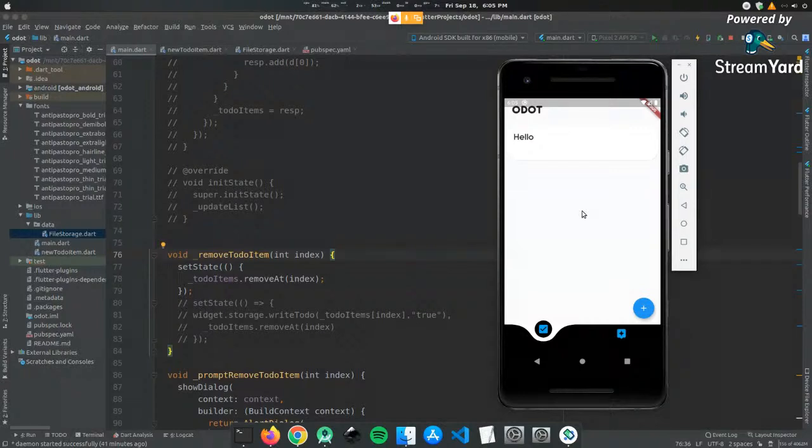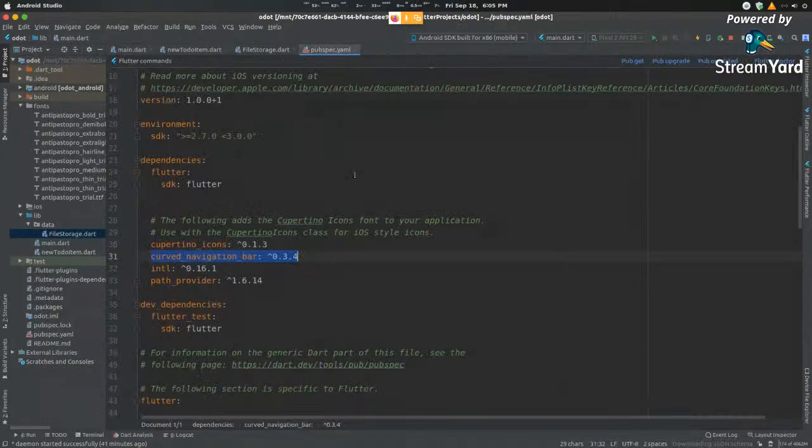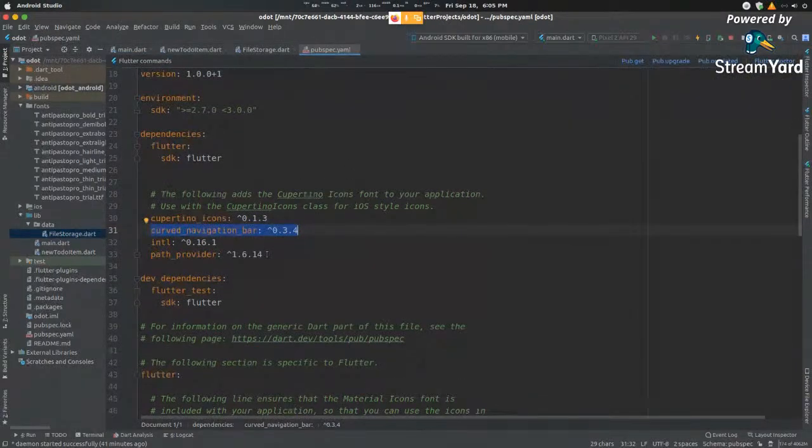In order to do that, we need to directly access files. So how do we go about doing that? The first step would be to import, in your pubspec.yaml file, this dependency that goes by the name of path provider. By the way, you would have seen that for every single component, we are importing dependencies. File storage is a basic part of any Android or iOS, even web development. But we don't need to specifically import packages because they come predefined. But in Flutter, we need to import these packages.